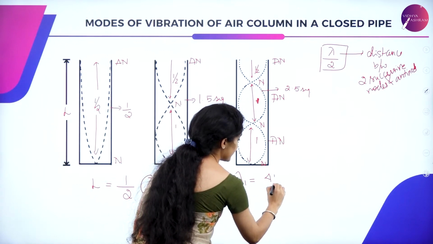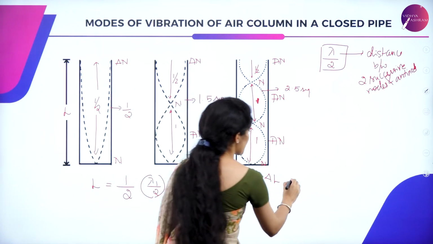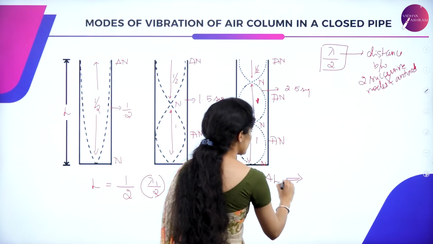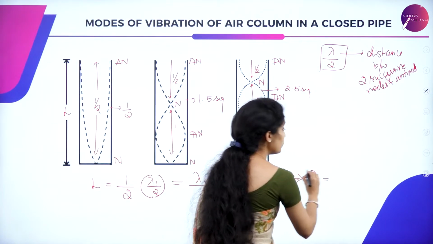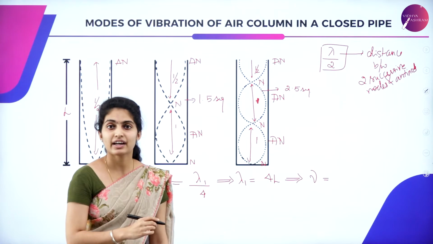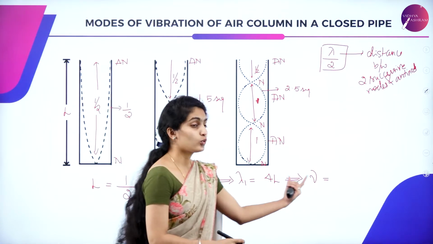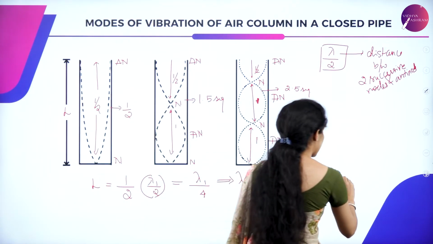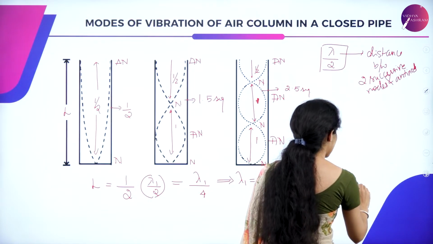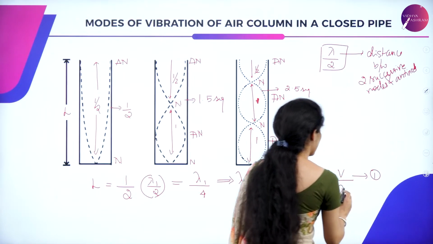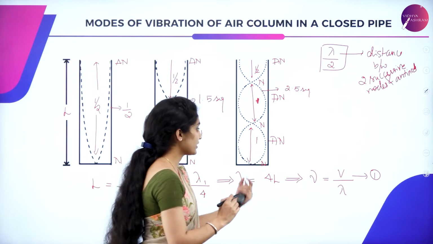I can consider it as 4 into L, which can be written in terms of frequency. So frequency nu is equal to V divided by lambda. So when that is the case, we have V by lambda, equation 1, and that lambda value is nothing but 4L.